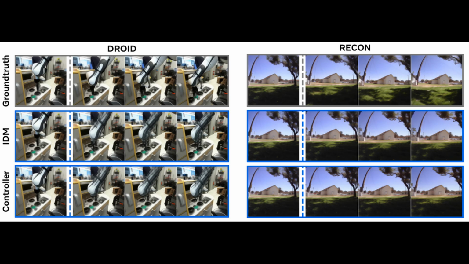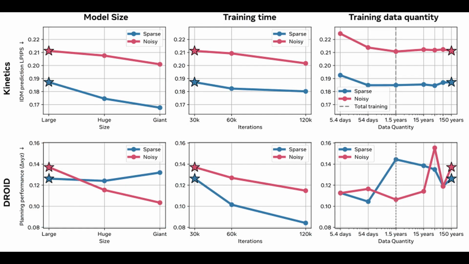The top row shows ground truth, the middle row shows their IDM approach, and the bottom row shows the controller approach. Both approaches do a good job of matching the ground truth sequences. They also did some interesting scaling experiments. This figure shows how performance changes when scaling model size, training time, and training data quantity.